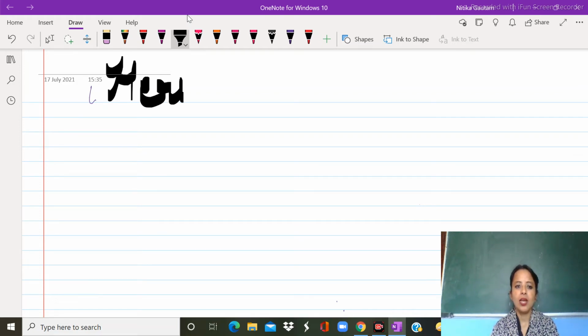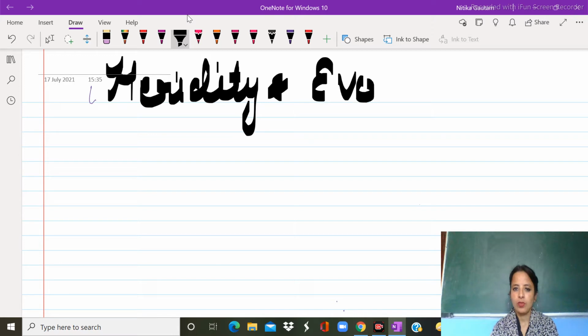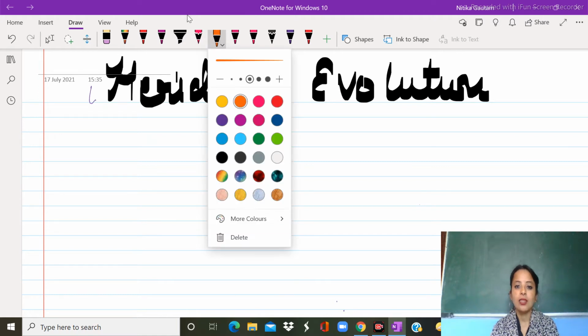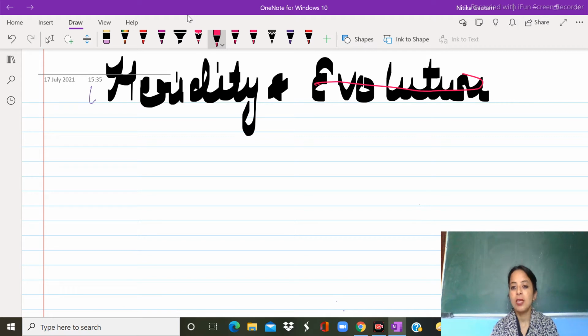As we all know, we are studying the chapter heredity and evolution. This year there is one good news: the topic evolution has been deleted from your syllabus, because we are taking your online classes, so it can be a little burden to our sweet students. So we will just deal with the topic heredity.